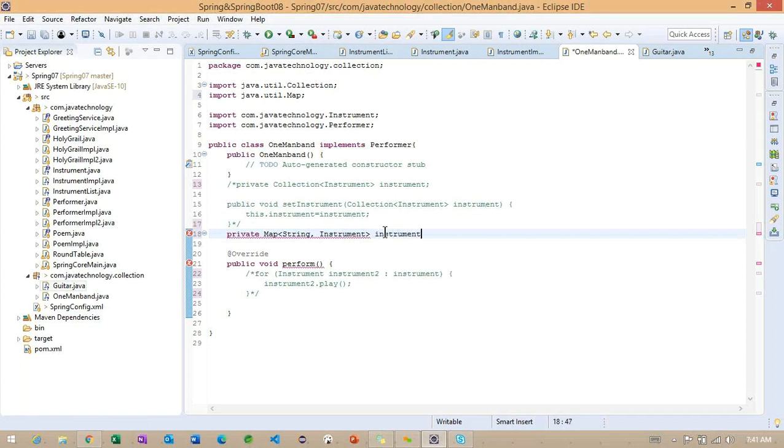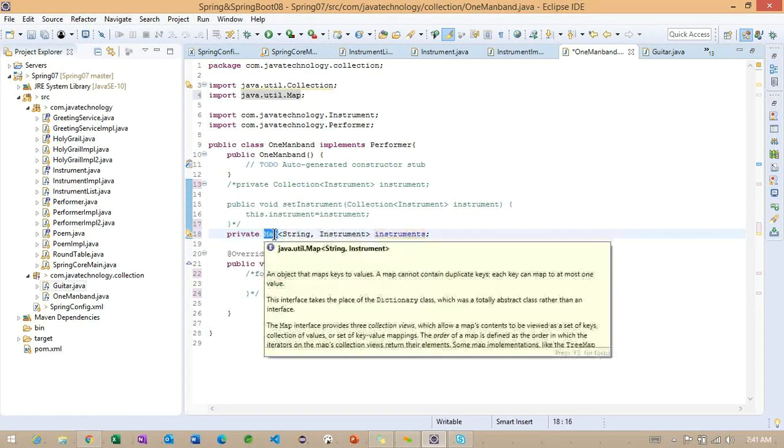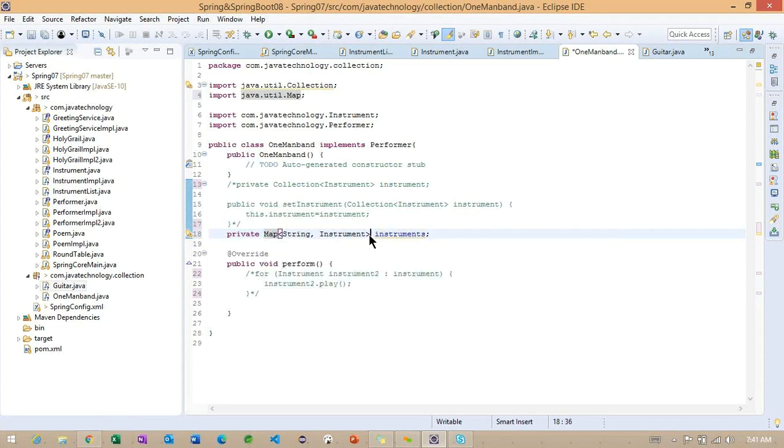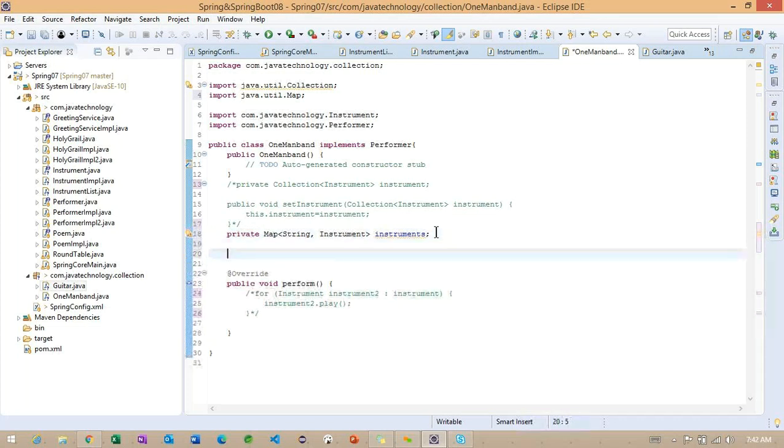In the same way I want to use instruments. Okay, so now observe here, map. This is the way we can define the map here. It has a key value pair. The key we are taking as a string and the value we are taking as an Instrument object here. We defined the property. Now what is the next step we need to define?